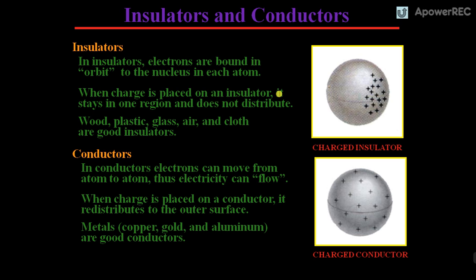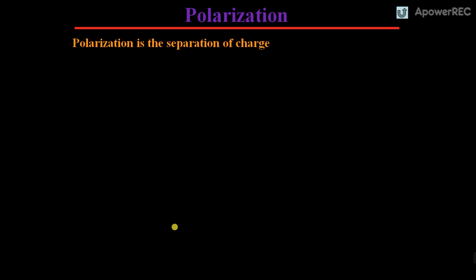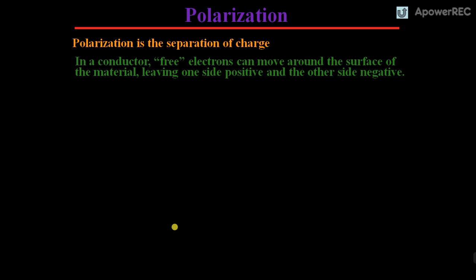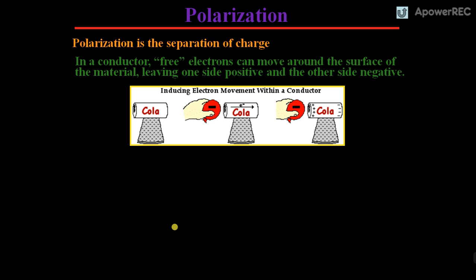For conductors, the best examples are metals, that is copper, gold, and aluminum, which are the best conductors. Polarization. Polarization is the separation of charge in a material. In a conductor, free electrons can move around the surface of the material, leaving one side positive and the other side negative.